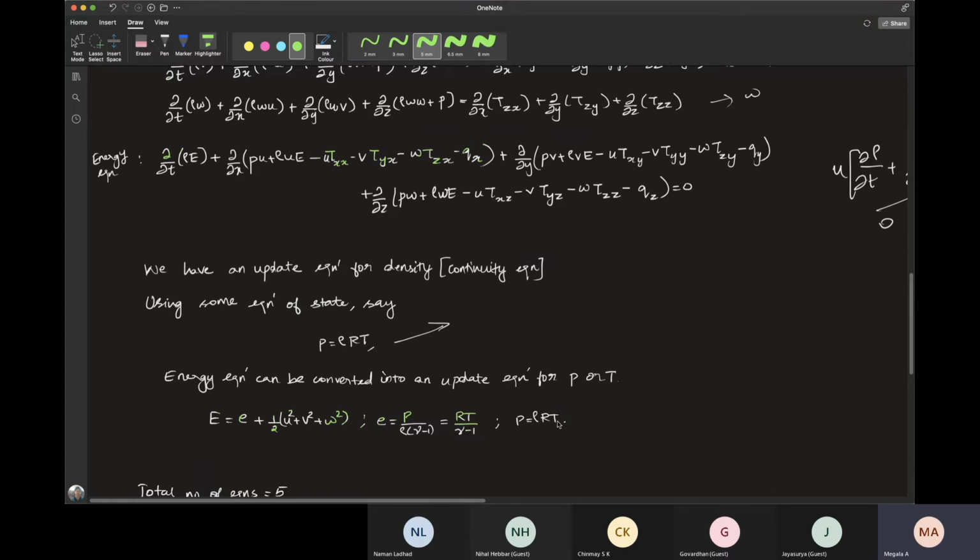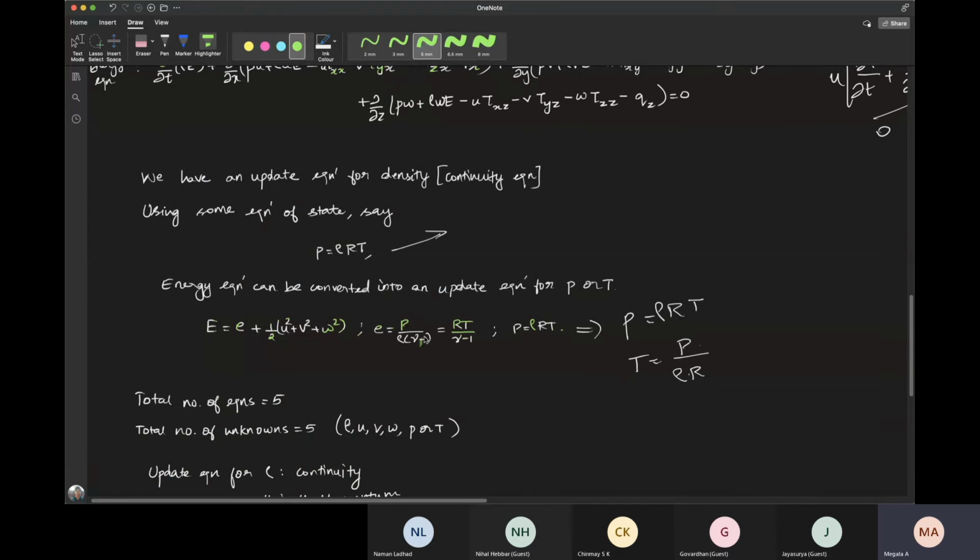So based on whatever equation of state you write, if you look at the equation of state, rho is already getting updated in the continuity equation. So then you have two other variables, P and T. So both of them are related. So you can either substitute P as rho RT or T as P by rho R. So essentially you will only have rho and one other variable.